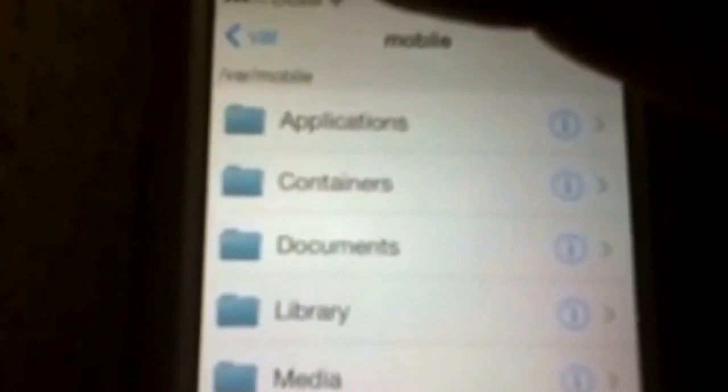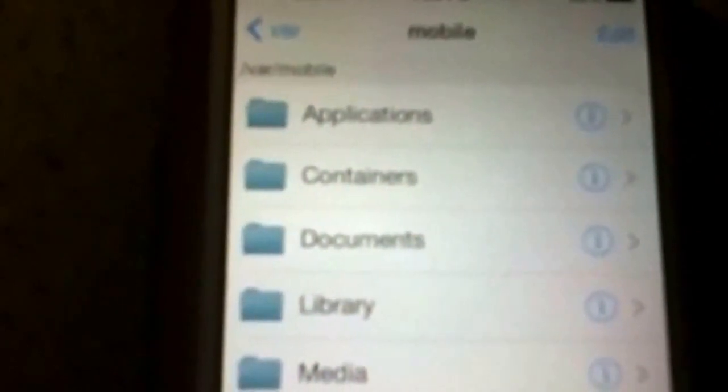Now, I recommend you mail your original tones, in case you don't want them anymore or if you get bored. And I'm not sure you know how to get to those. Just go to System, Library, Audio, UI Sounds, and here you have them. Look: 0, 1, 2, 3, 4, 5, 6, 7, 9, pound, star. Here you can see System, Library, Audio, UI Sounds.